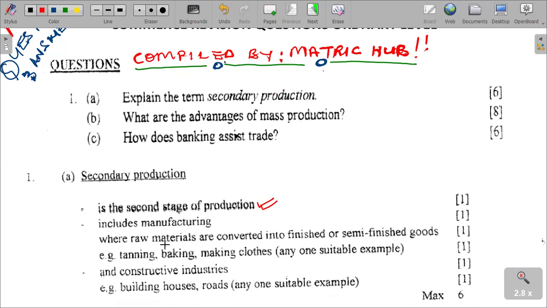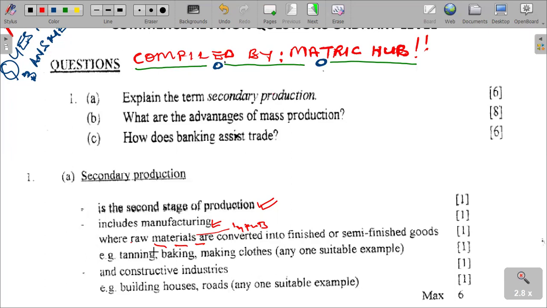We are saying raw materials. Raw materials, these are the inputs that are used in production. So the question wants you to show the examiner that you understand that secondary production has to do with manufacturing, where raw materials, which are also termed inputs in production, are converted into finished or semi-finished goods.